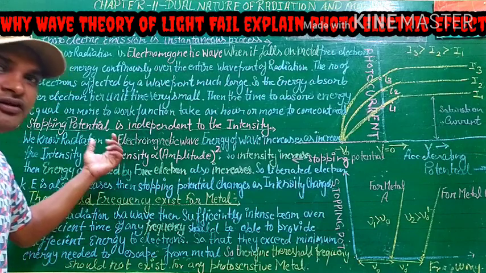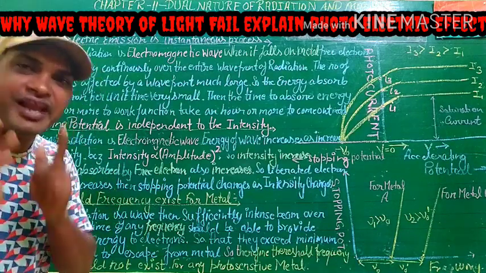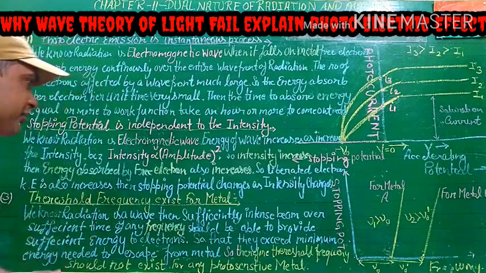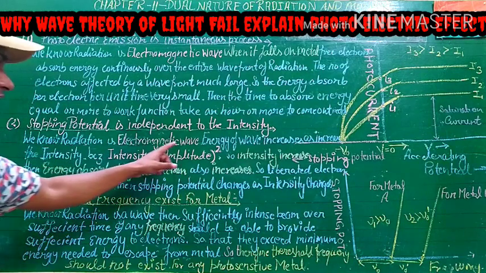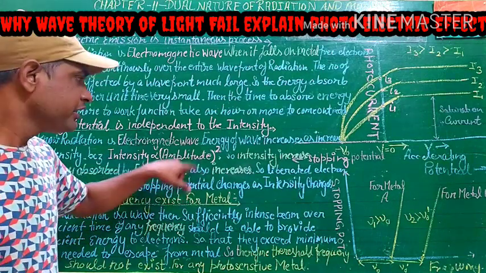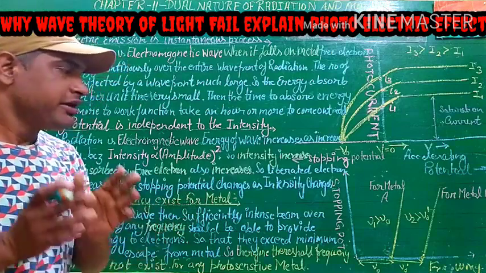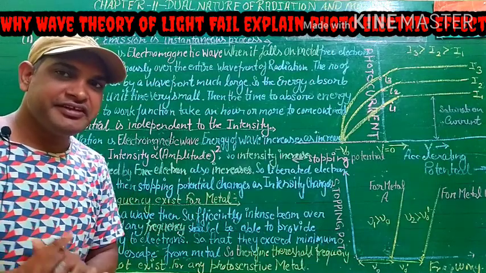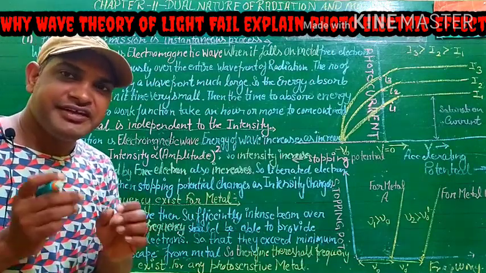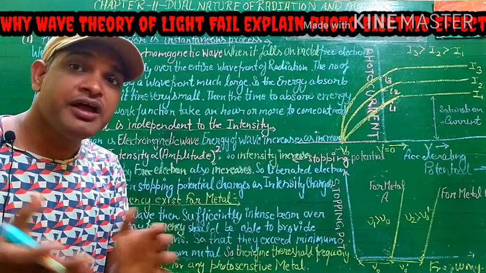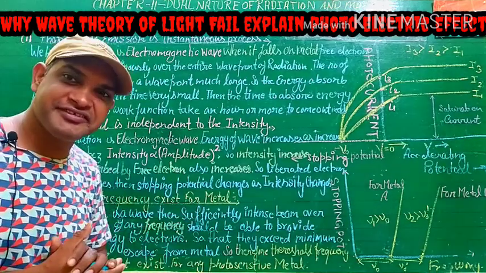We know radiation is electromagnetic wave. Students, the energy of the wave increases as the intensity increases. You know students, intensity is proportional to the amplitude squared.